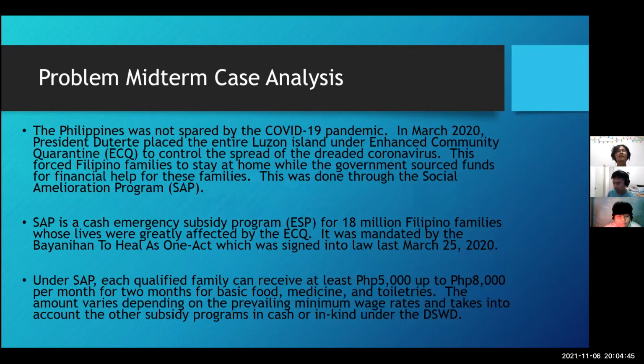SAP is a cash emergency subsidy program for 18 million Filipino families whose lives were greatly affected by the ECQ. It was mandated by the Bayanihan to Heal as One Act, which was signed into law last March 25, 2020. Under the SAP, each qualified family can receive at least 5,000 pesos up to 8,000 pesos per month for 2 months for basic food, medicine, and toiletries. The amount varies depending on the prevailing minimum wage rate and takes into account the other subsidy programs, in cash or in kind, under the DSWD.